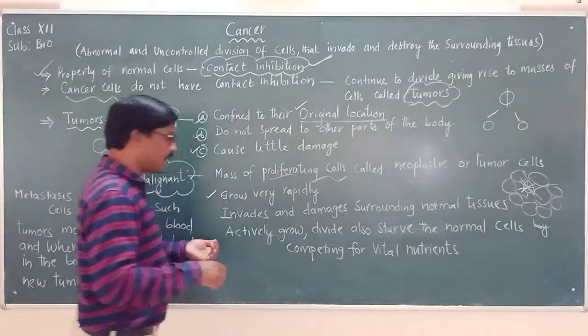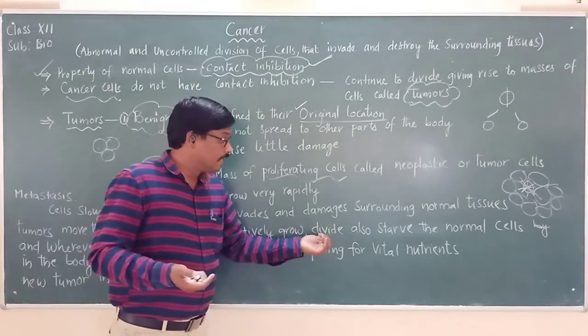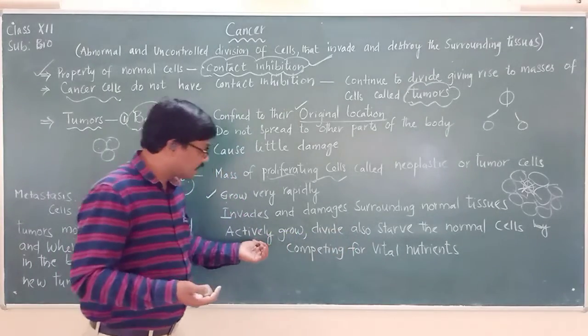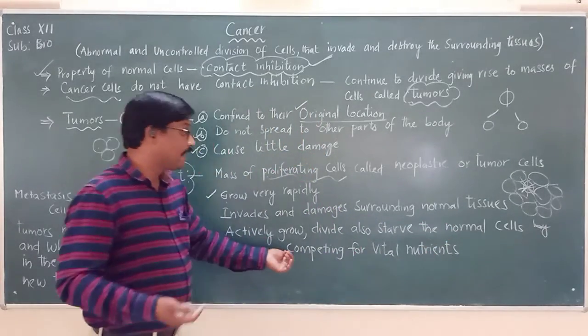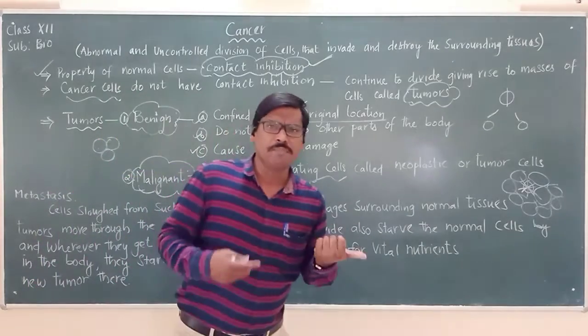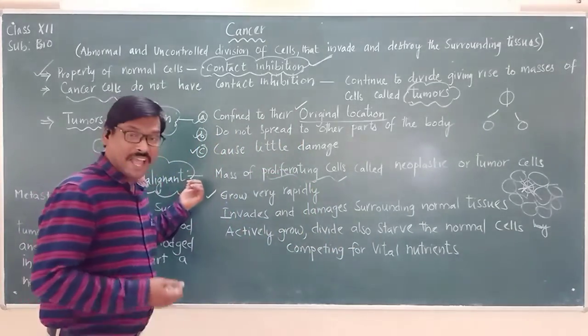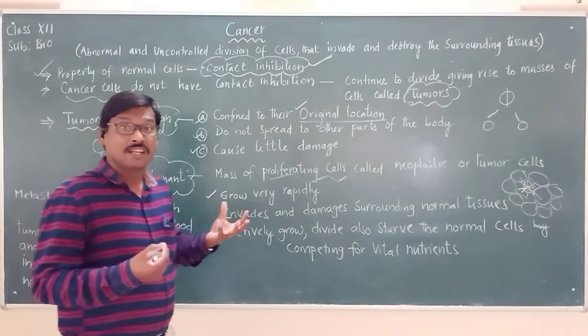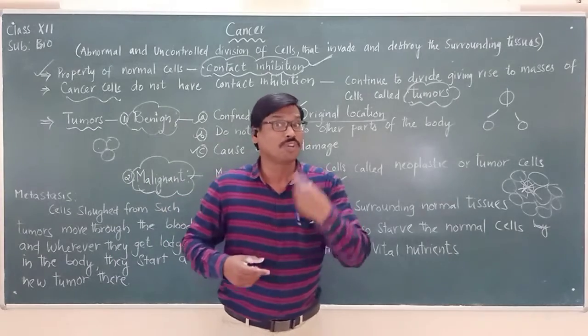They actively grow and divide, and also starve the normal cells by competing for vital nutrients. What do you mean by that? These malignant tumor cells are growing very rapidly, which means they need more nutrients.